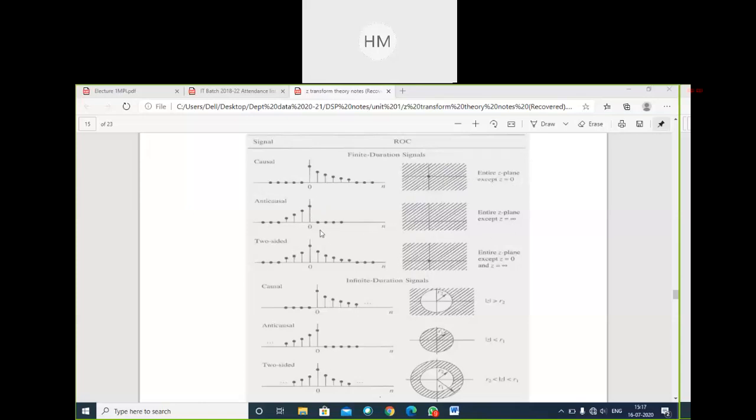For two-sided signals with finite duration, what will happen? It is a combination of both systems, causal and anti-causal. So it will have the entire Z plane except Z equals 0 and Z equals infinity. Clear this?